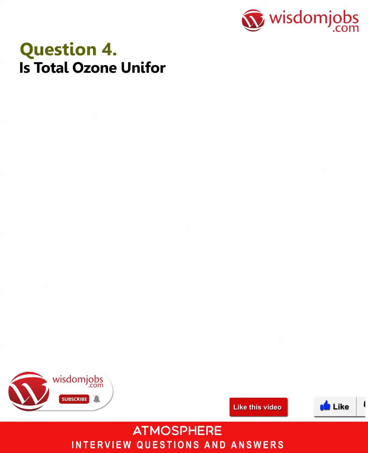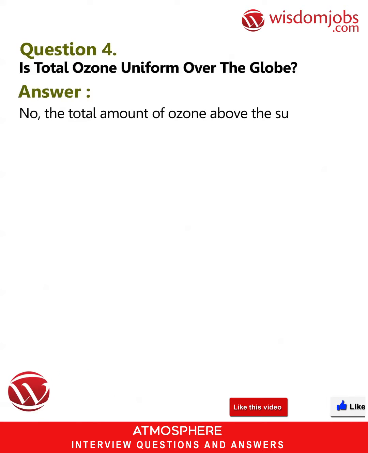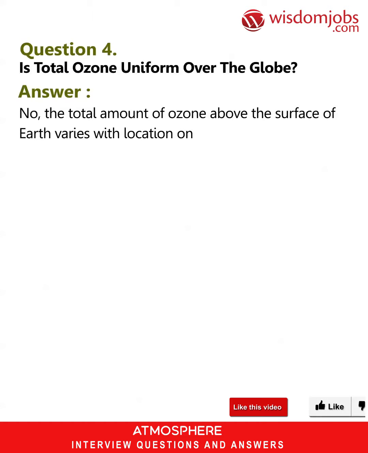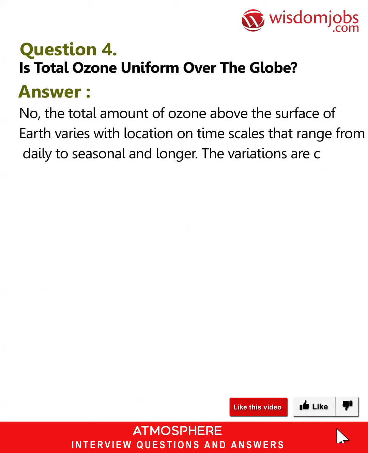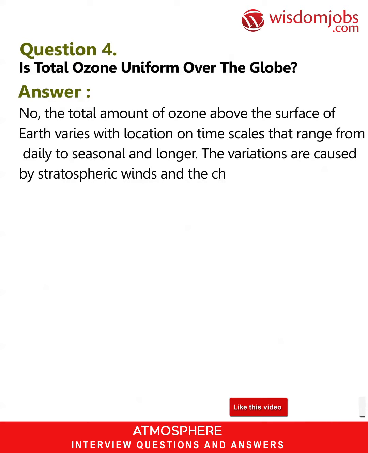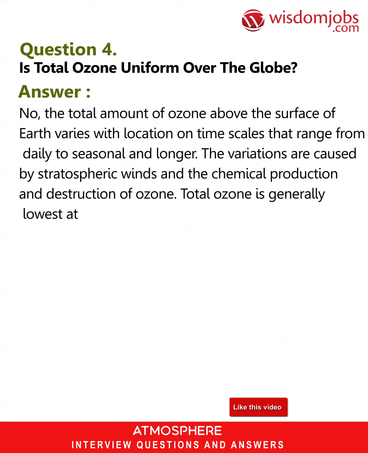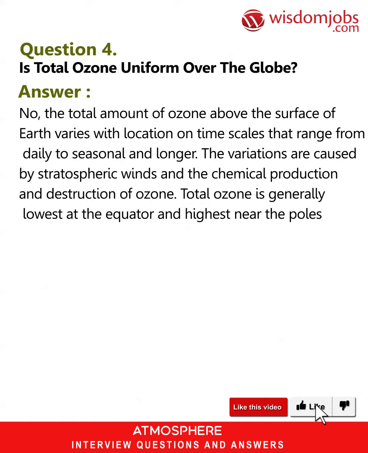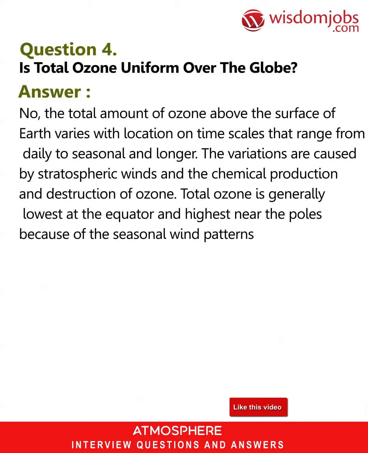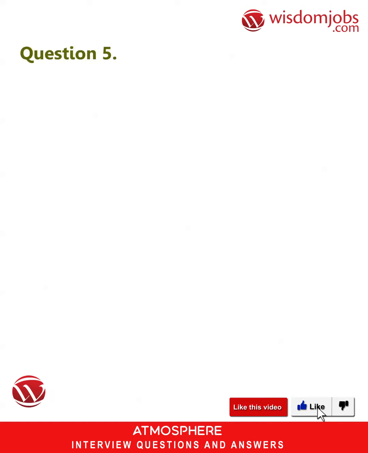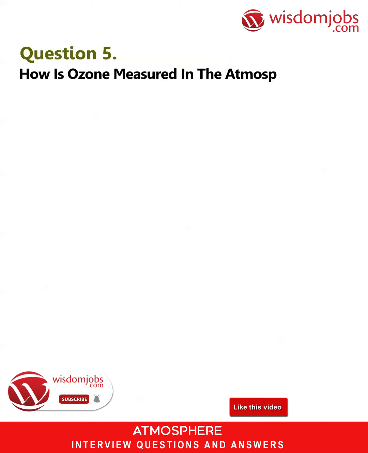Question 4. Is total ozone uniform over the globe? Answer. No. The total amount of ozone above the surface of Earth varies with location on time scales that range from daily to seasonal and longer. The variations are caused by stratospheric winds and the chemical production and destruction of ozone. Total ozone is generally lowest at the equator and highest near the poles because of the seasonal wind patterns in the stratosphere.